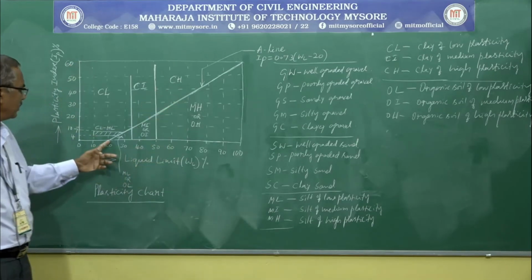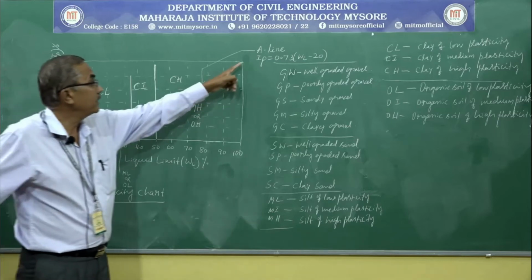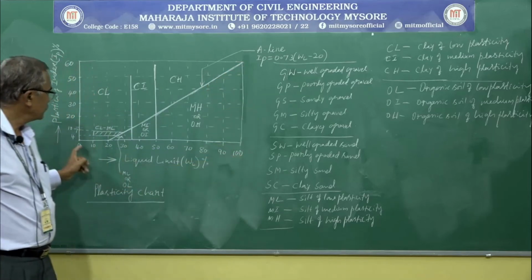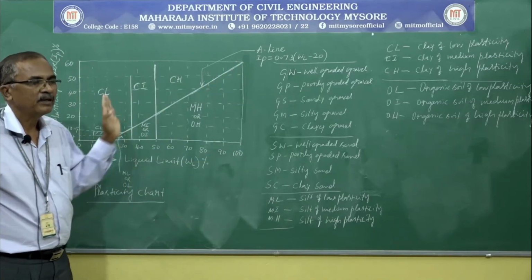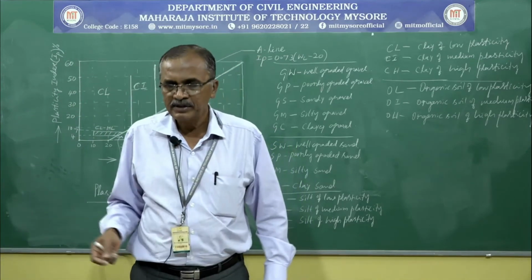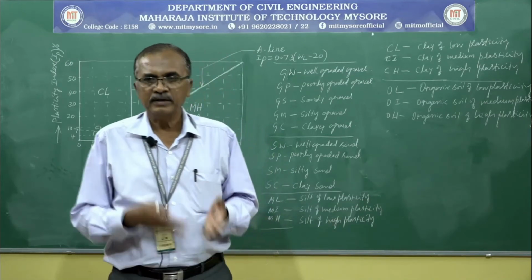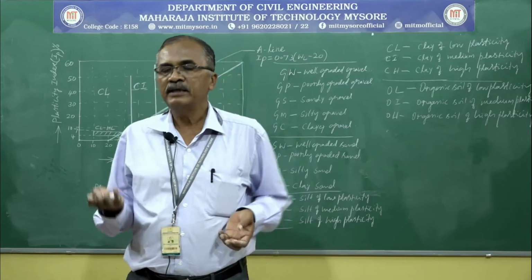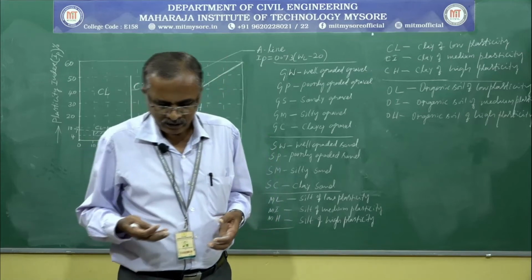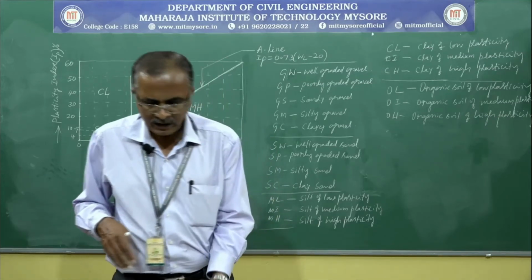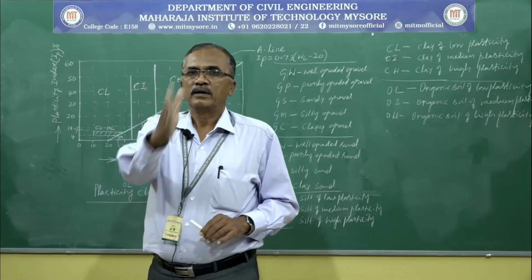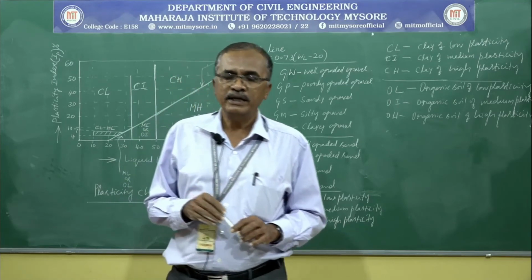You can easily remember, you can see here, the A line starts from 20 and ends at the intersection with the 160 ordinate. So like that, you can mark and solve the problem. Again, problems related to these consistency limits and classifications will be given to you. If there is any difficulty in solving problems, we can discuss at a later stage. Problems are very easy. It requires again to classify soil to a possible extent.